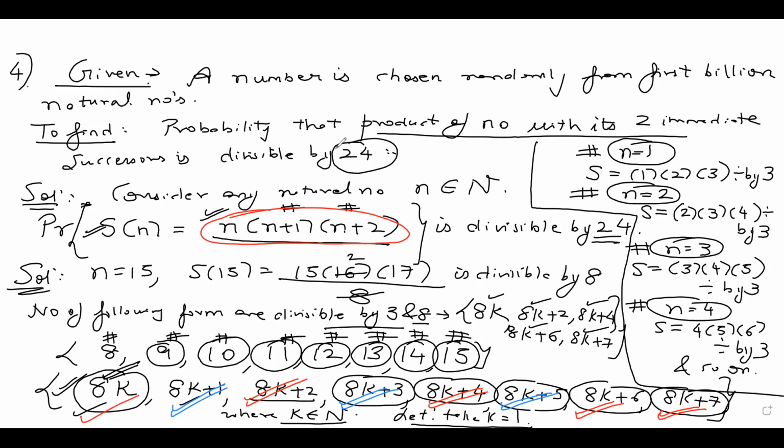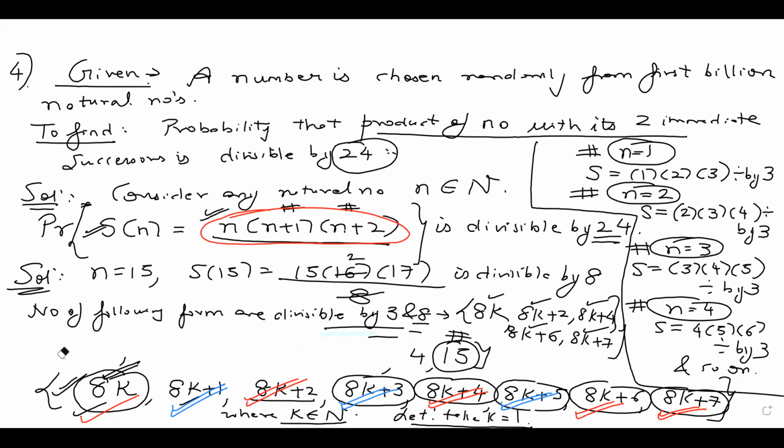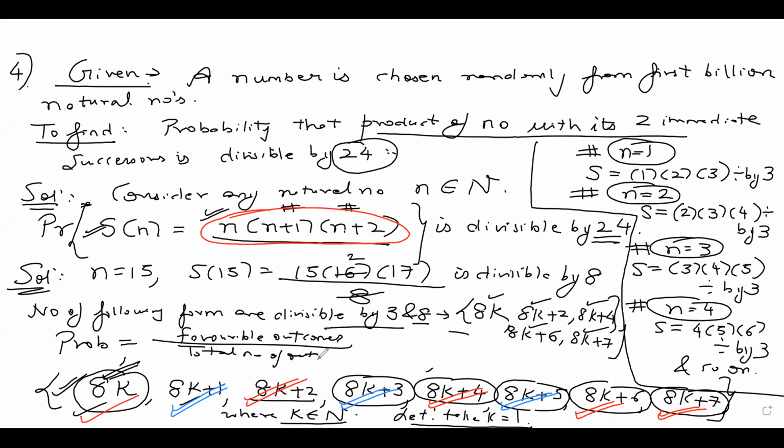So how many outcomes? So guys, if I calculate the probability, what's the probability? Objective was to find out the probability. So probability of any event is what? Probability is nothing but favorable outcomes on the total number of outcomes. So how many favorable outcomes are there? 1, 2, 3, 4, 5.